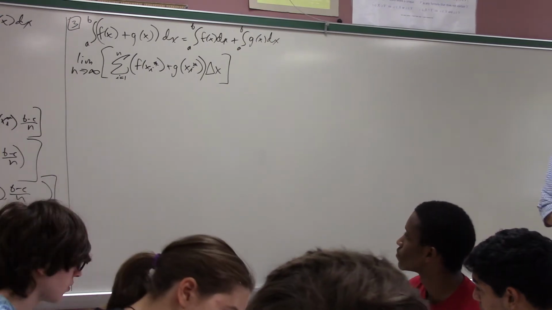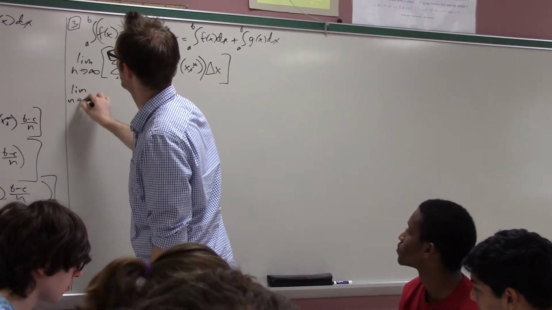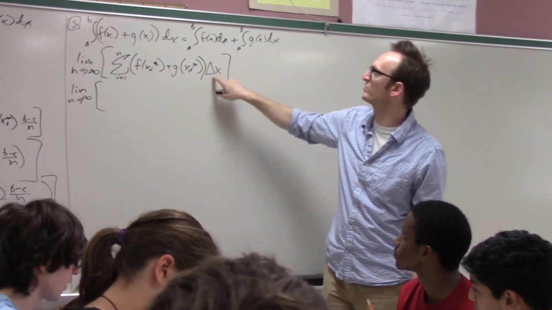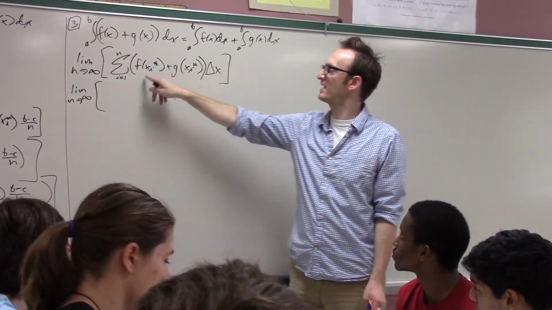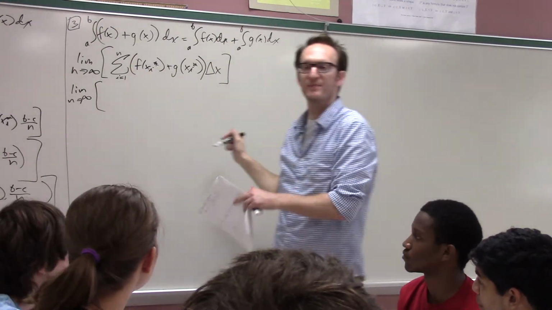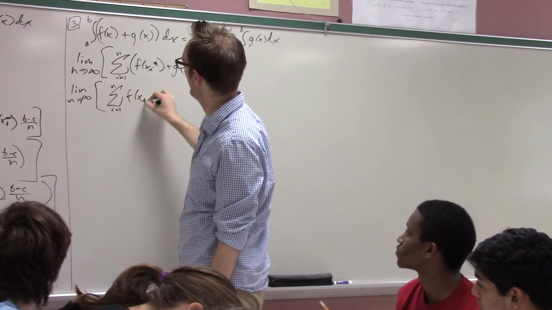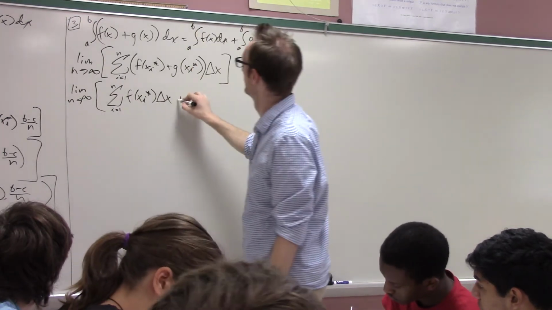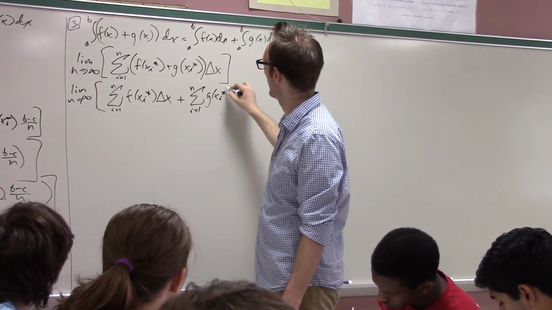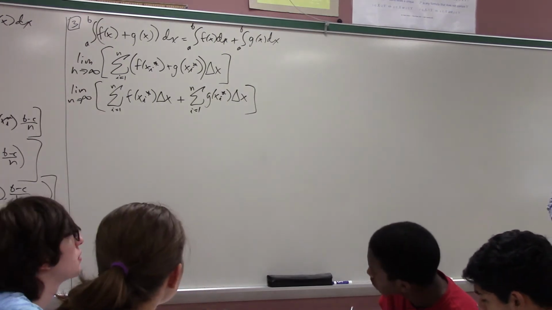Calvin says just do basically the distributive property, right? He says multiply this delta x through both of these, and then instead of adding up n times two things, just add up n things and then add up n things. So what we're using now is a property of sigmas, which says that if you add up a bunch of things, the order in which you add them up doesn't matter. Everybody with me? Yep.